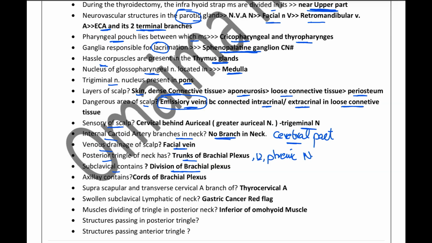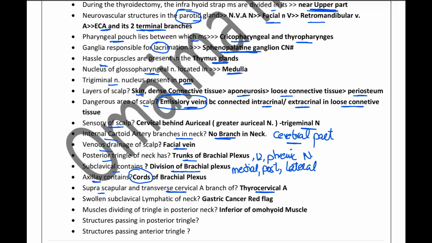Axillary artery is related to the cords of the brachial plexus, and we know that we have the medial cord, posterior cord, and the lateral cord. Suprascapular and transverse cervical arteries are branches from the thyrocervical trunk.